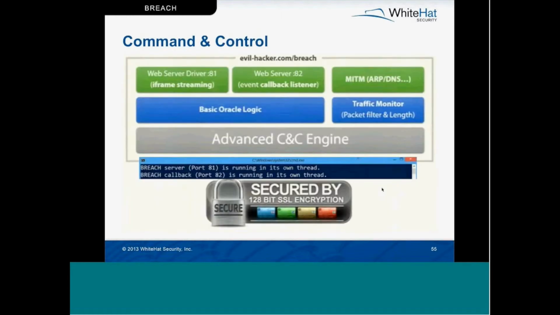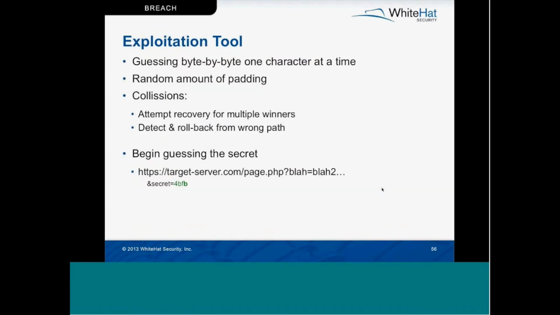Now, from a high-level standpoint, the command and control center has a web server running on port 81 that's an iframe streamer which injects payloads that trigger HTTP requests on the victim. There's another server on port 82 that's a callback that's registered when responses come back to the victim. And there's a man-in-the-middle component, an Oracle logic portion, and Oracle is the name of their exploitation tool, by the way, and a traffic monitor that will measure compression. What the tool does is measure the size delta between different responses. It'll guess one character at a time, byte by byte.